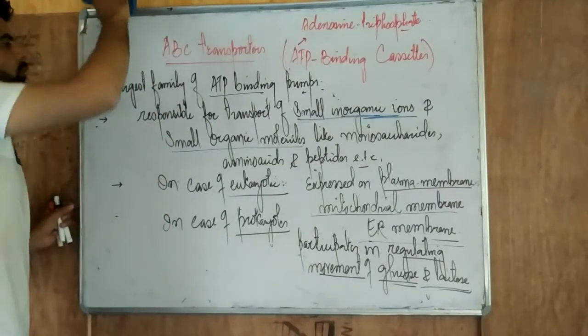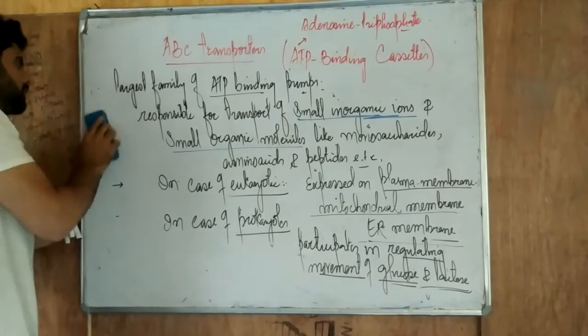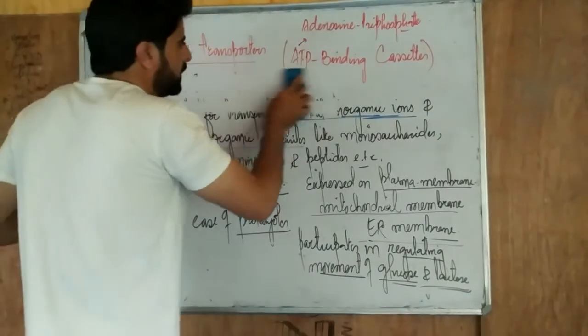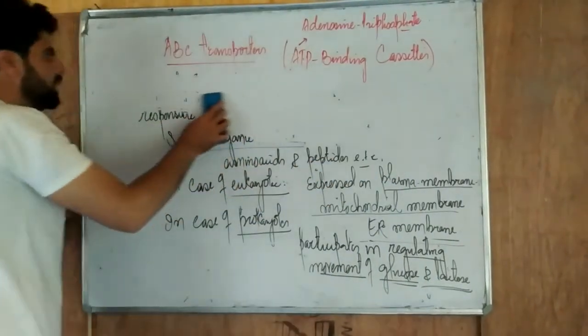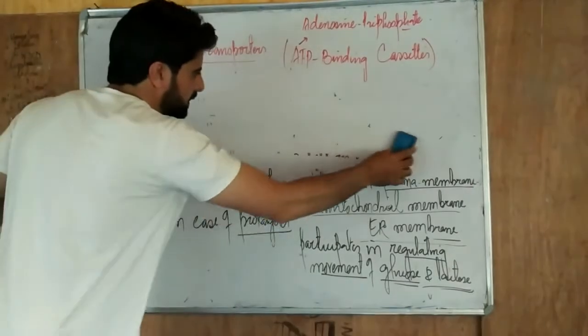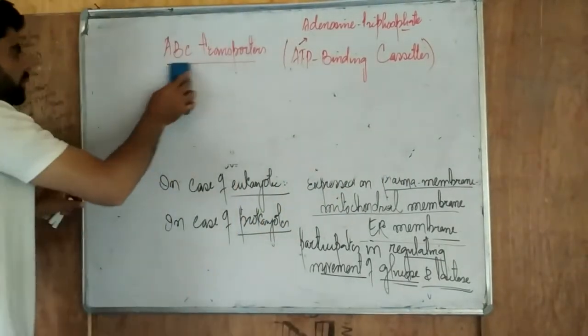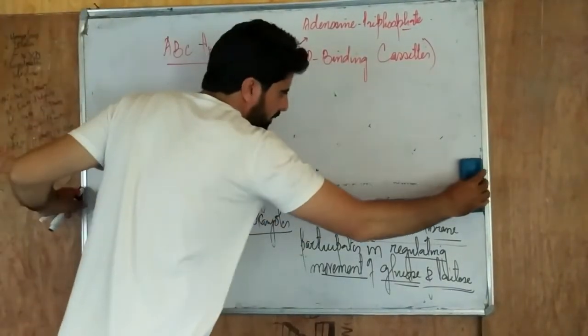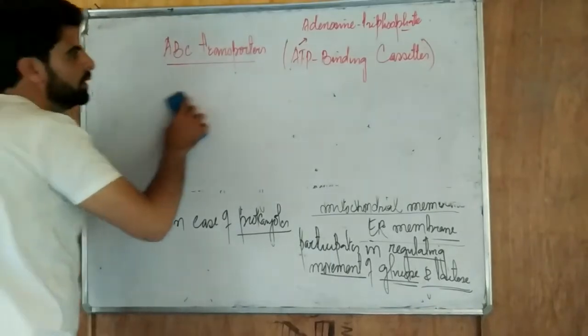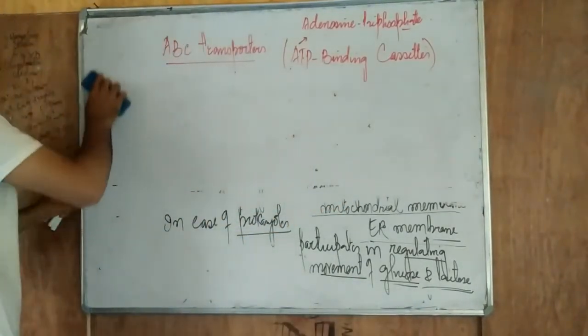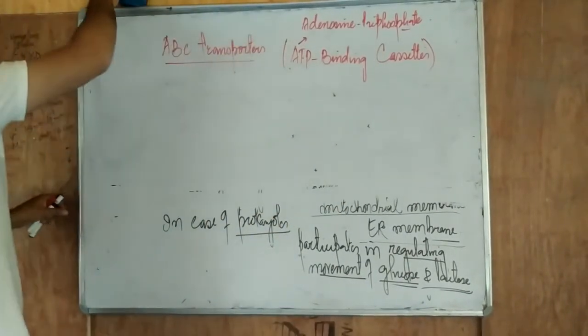Two important domains which are present in the ABC transporter. Let's see them. Then after, we will go through the various ABC transporters which are present inside the cell, and we'll see them all one by one. Let's see the first important thing, that is two important domains, that is two important parts which are present in the ABC transporter.